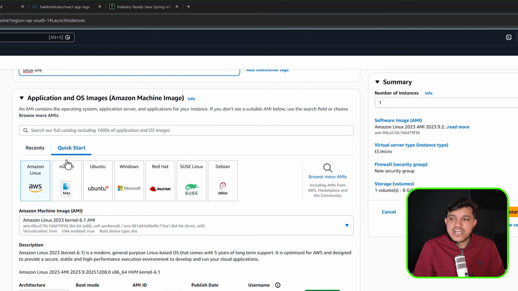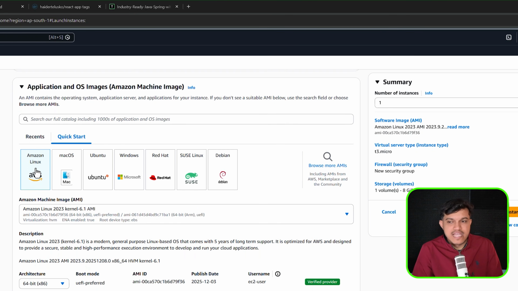And now it is asking you to go with the Amazon Machine Image, which flavor you want to go with. Okay, I want to go with the Amazon Linux. If you want, you can choose Ubuntu or Red Hat. There will hardly be changes, small ones here and there in system services or maybe in the package managers. Apart from that, 95% of the Linux commands are going to remain the same irrespective of the flavor or distribution of Linux you have chosen. Okay, I would like to go with the Amazon Linux.